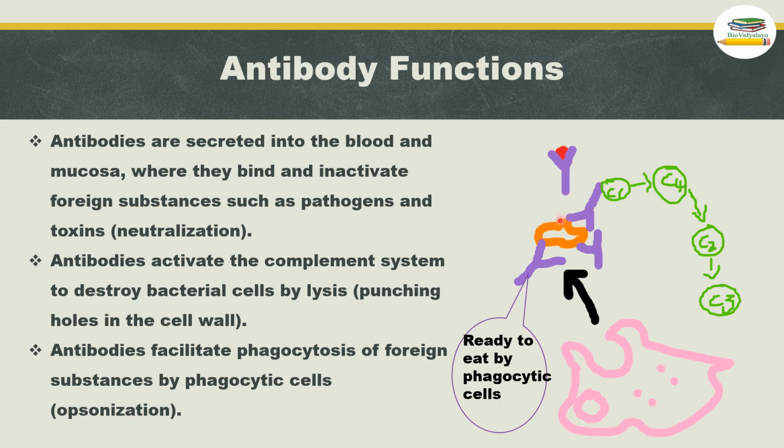So now this antibody-coated bacterial cell is more susceptible to phagocytic cells, and a phagocytic cell like a macrophage will come and phagocytose that bacterial cell. That is called opsonization. So, three main functions of antibodies are neutralization, complement mediated cell lysis, and opsonization.